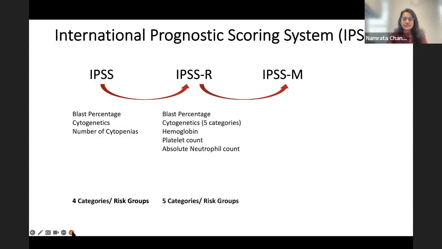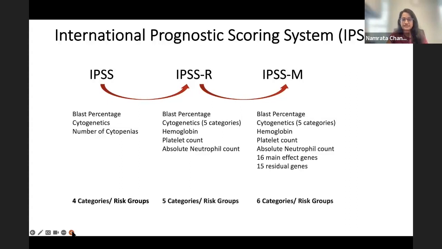The most recent iteration of this is the IPSS-M, which takes into account all the prior subsets, but also accounts for 31 individual genetic mutations and creates a treatment algorithm, so it further substratifies patients. We've learned a lot about this in the last couple of years, and a lot more is to come at the upcoming annual ASH meeting in terms of real world experience with this data.